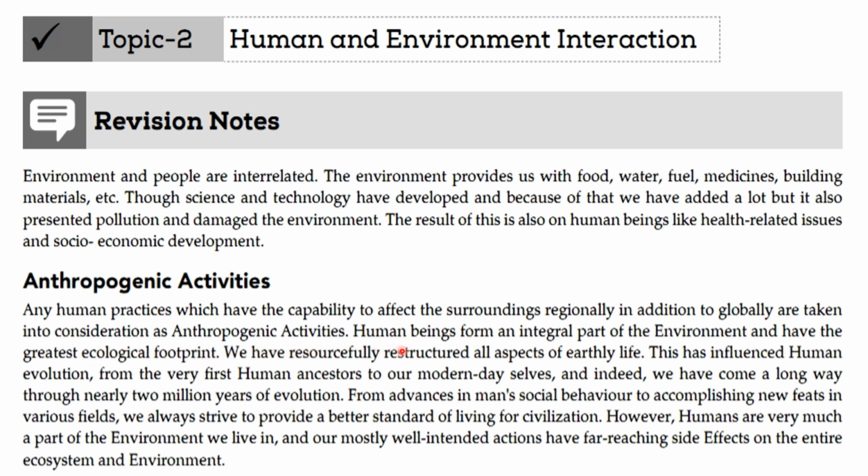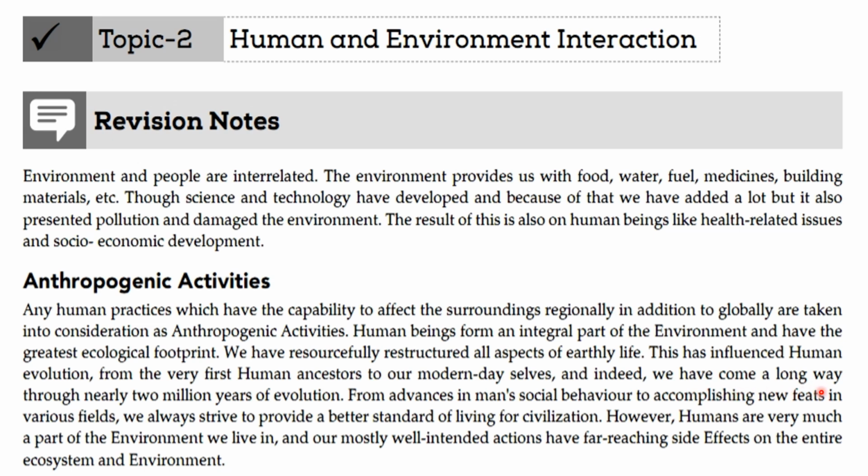Human beings form an integral part of the environment and have the greatest ecological footprint. We have resourcefully constructed all aspects of earthly life. This has influenced human evolution from the very first human ancestor to our modern day shapes and needs.